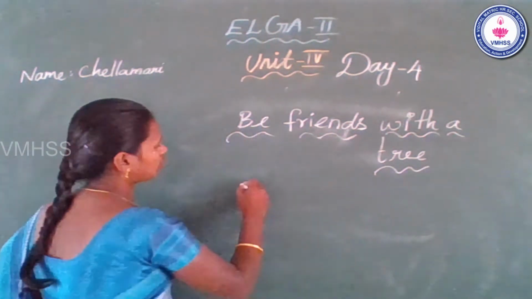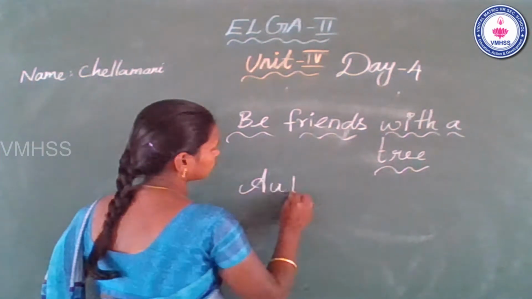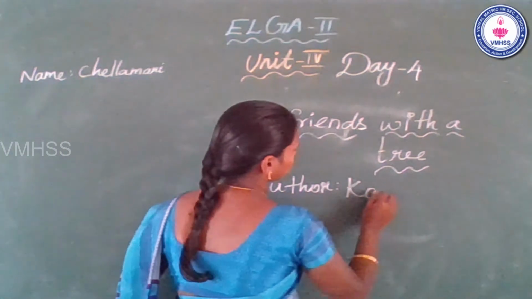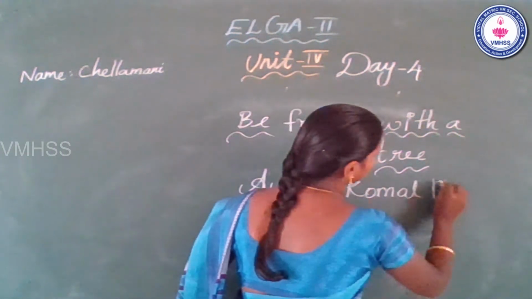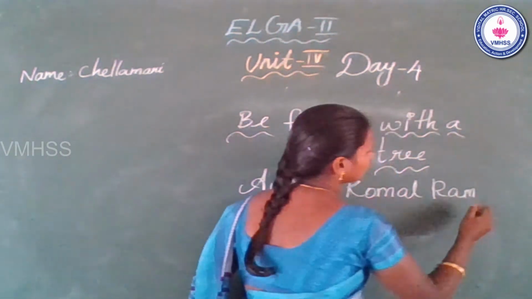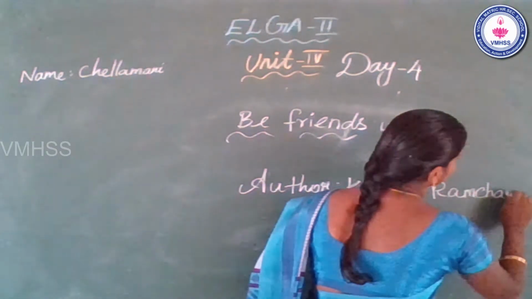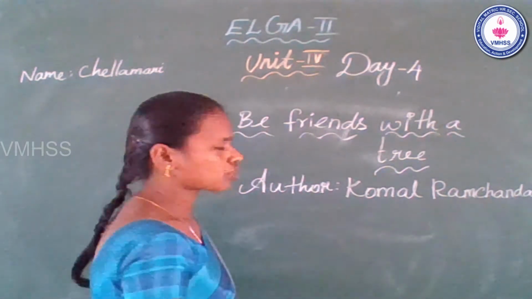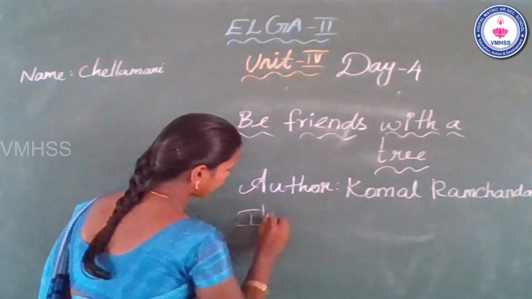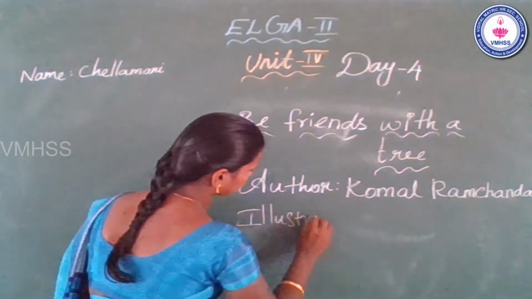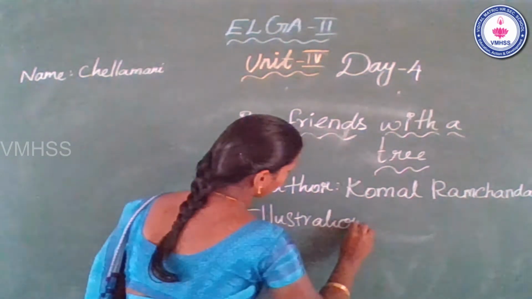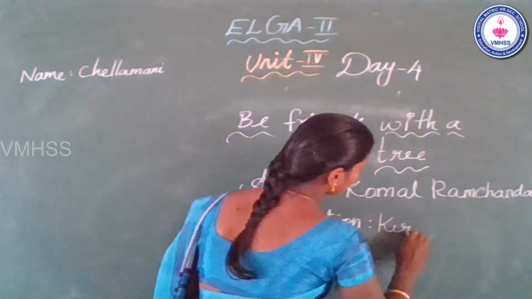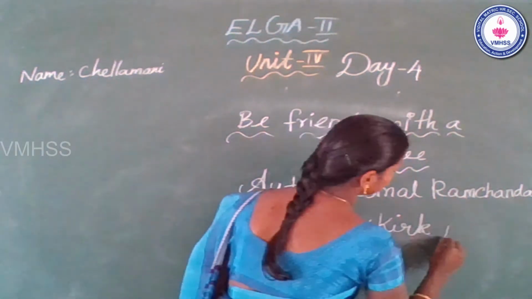Author Komal Ramchandani. Illustrations by Hegde Benka.